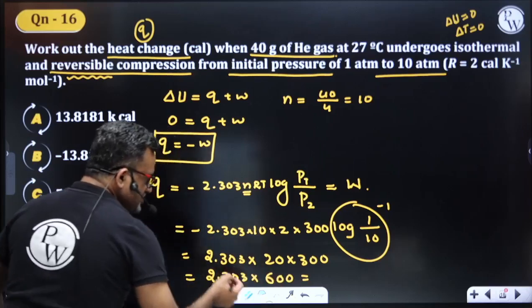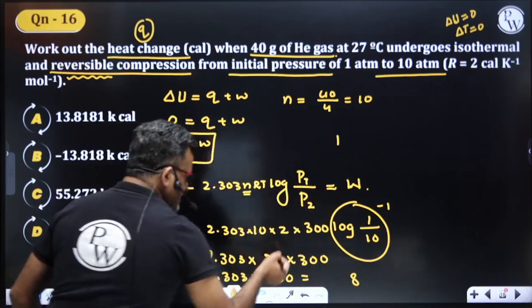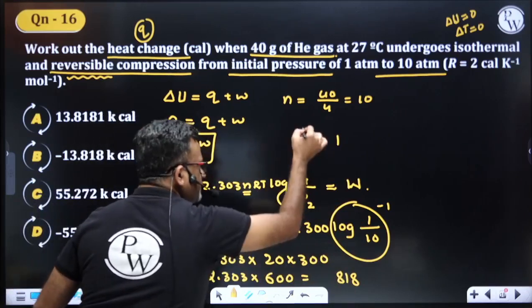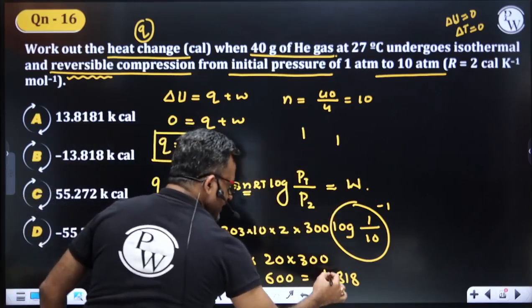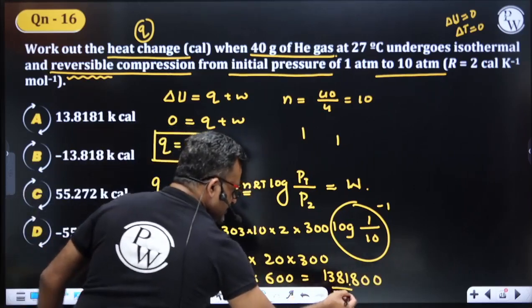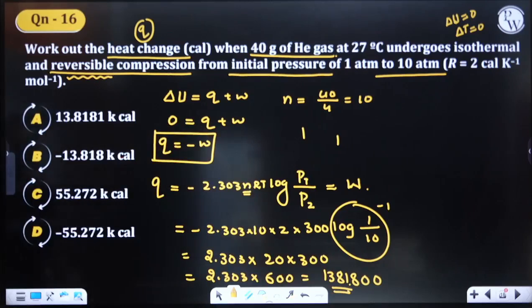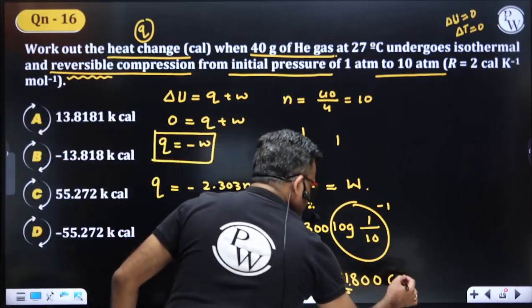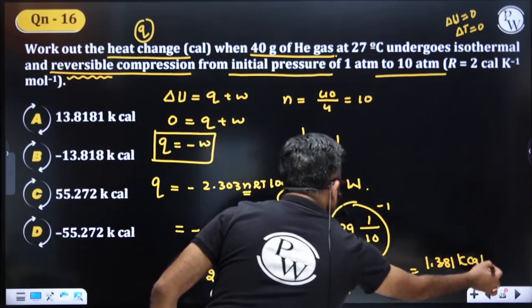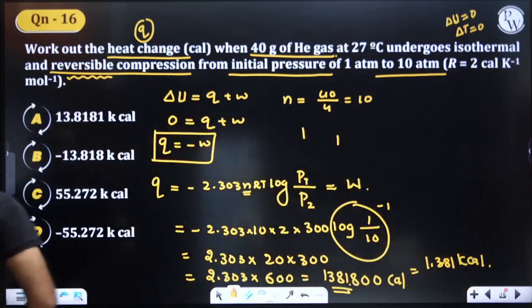What shall we make now? 6 3s are 18, carry 1. 6 0 0, carry 1. 6 3s are 18, carry 1. 6 2s are 12 and 13. Add 2 more zeros, bring back 3 digits. 1381. I'm having 1381. This is in calorie. Kilocalorie, 1.381 kilocalorie. Is it there?